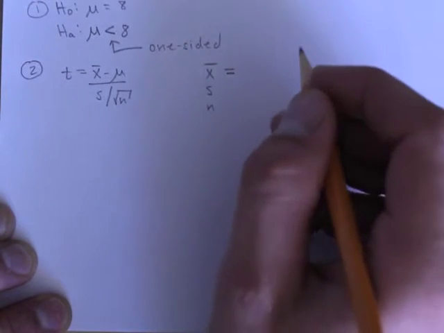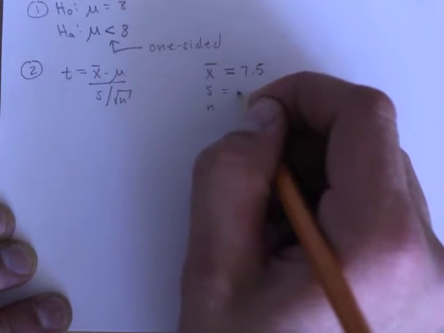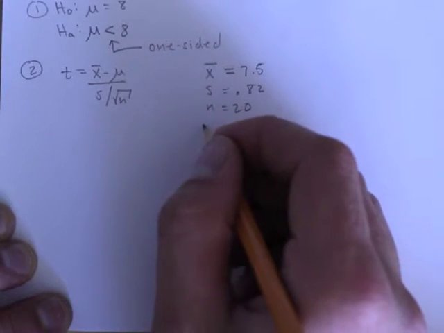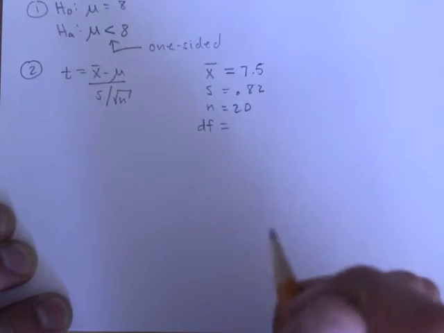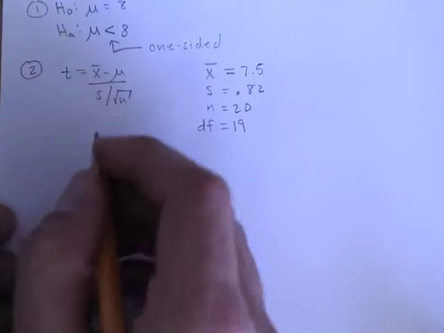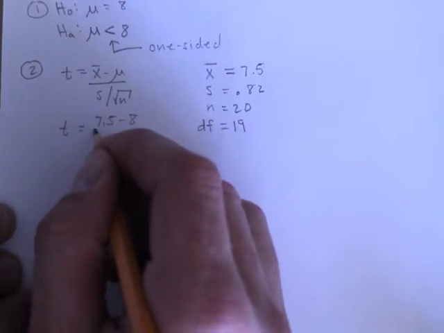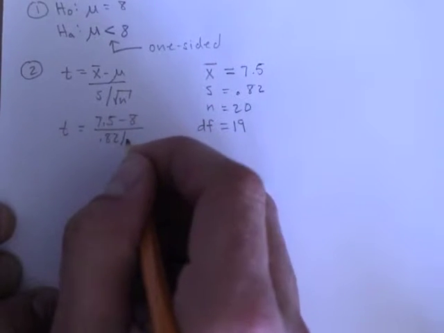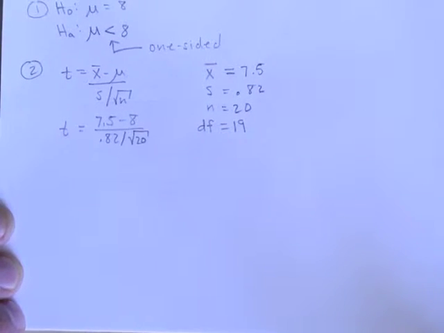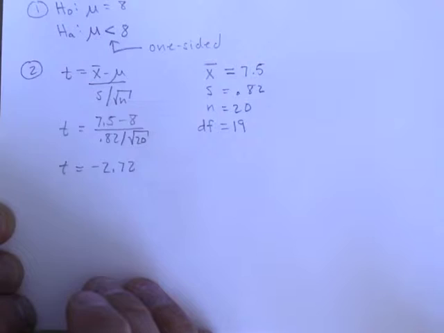Reading the question, the sample mean is 7.5, the standard deviation is 0.82, and the sample size is 20. From that sample size, I can calculate the difficult calculation that the degrees of freedom is 20 minus 1, or 19. If I plug in these numbers, I have 7.5 minus 8 all over 0.82 divided by square root of 20. You may want to pause and calculate this right now. When I calculated it, I got a negative 2.72 for t.